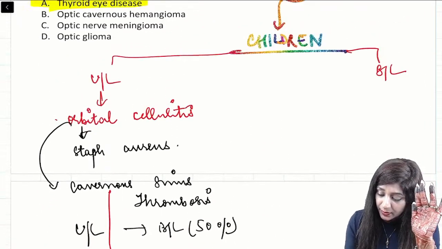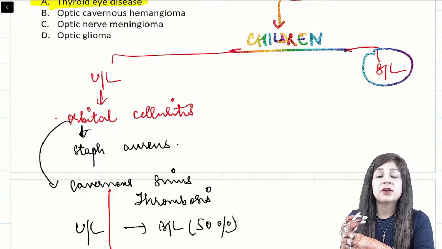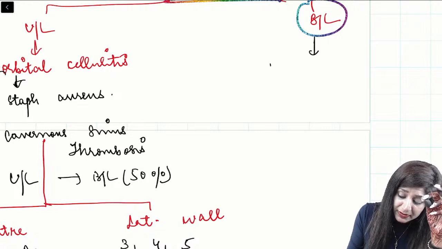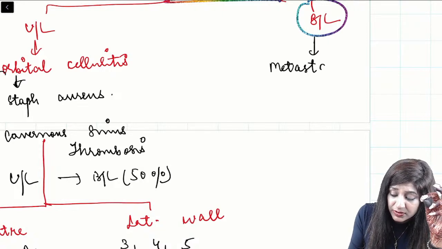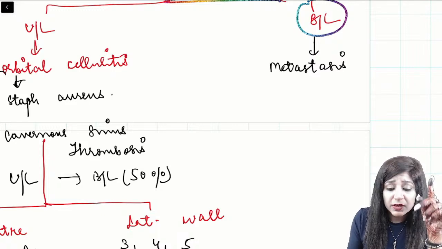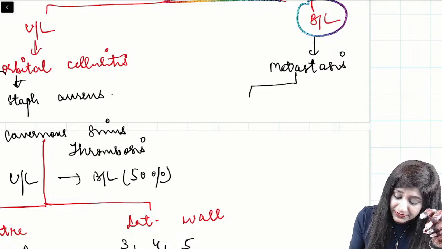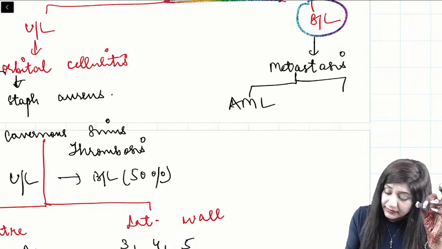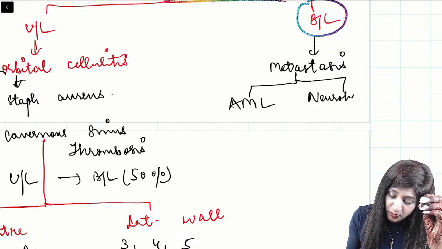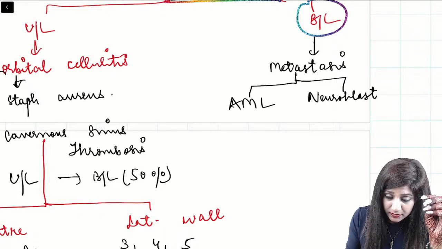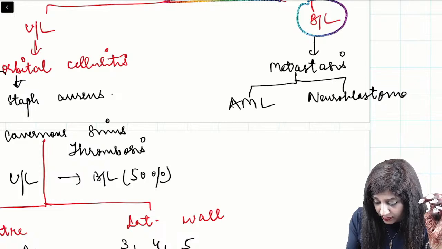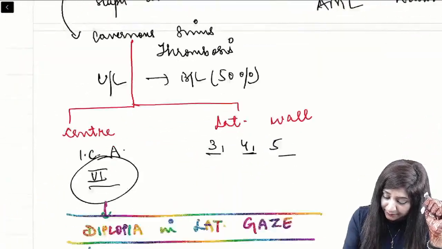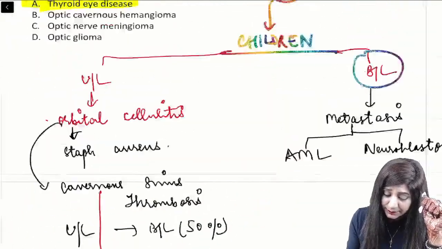While if I am talking about bilateral proptosis, bilateral proptosis in cases of children is mainly due to metastasis. It is an alarming signal, think about some tumor. And usually the metastasis that is taking place is AML or chloromas. So again, leukemias, or it can be neuroblastomas. I think we will have some question on horizontal gaze palsy and I'll talk about it. This is about the children.